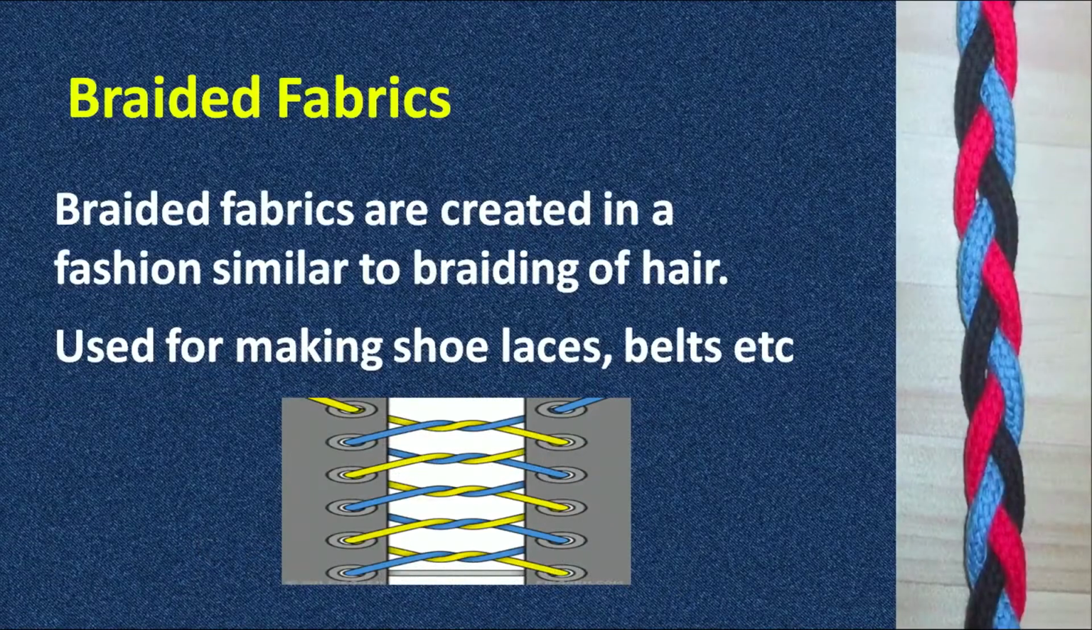You must have seen your mother braid your hair into a braided hairstyle, where we have three sets of yarn, and then we interweave them into a braided format. As you can see in the picture, braided fabrics are created in a fashion similar to braiding of hair, and they are mostly used for making shoelaces, belts and other articles.